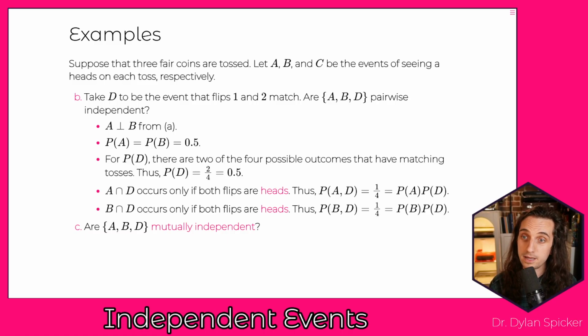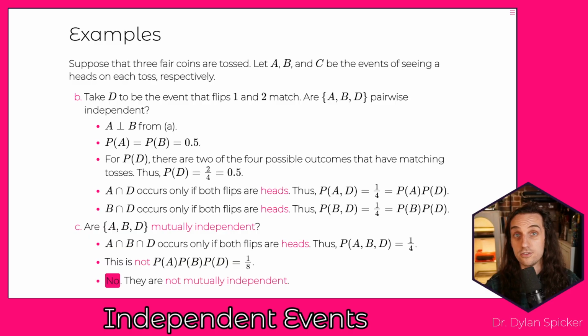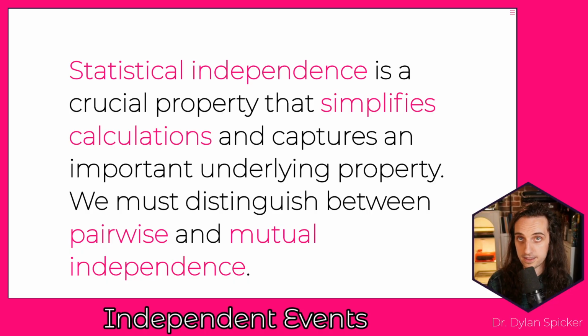However, are they mutually independent? So A intersect B intersect D occurs only if both flips are heads, and thus the probability of A and B and D has to be 1 out of 4, just like the probability of B and D or just like the probability of A and D. And so this is not going to be the product of the 3 marginals, and thus they are not mutually independent. Right? So this is essentially the same thing as the previous example that we were looking at, where we have pairwise independence, but we do not have mutual independence. Okay, and so it's important to work through the details there and make sure that all clicks. But the moral there is that just because we have independence of any pairs of events does not mean we're going to have independence of all of the events together.